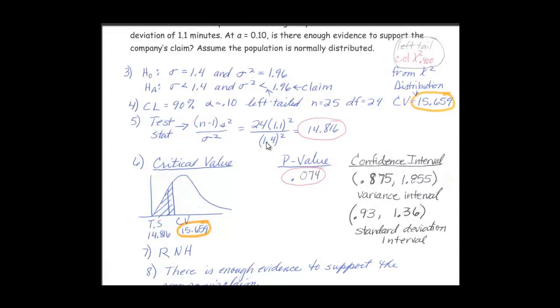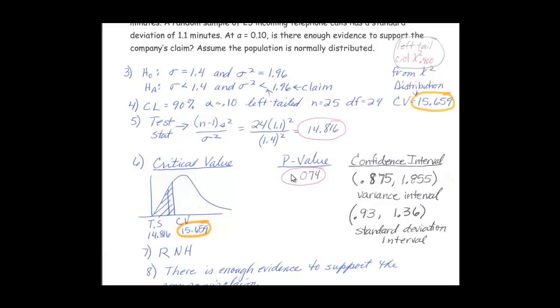In our previous example, we were given our variances, and I didn't have to square anything because they were already squared. Here, when you are given standard deviation, you need to plug them in and square them, because in this formula, you need variance. So I come up with a test statistic of 14.816, which is a little less than 15.659. When I draw the critical curve, we can see that it falls in the rejection zone because 14.816 is less than 15.659, so it looks like we're going to be rejecting.